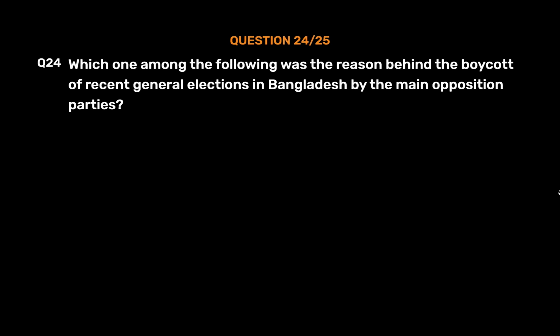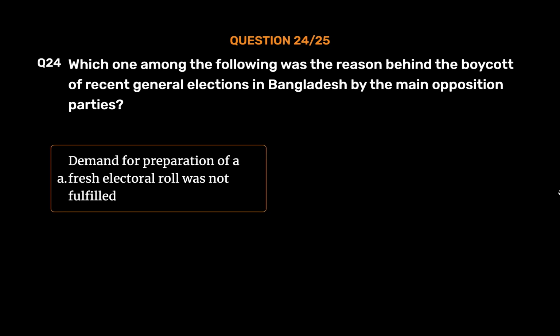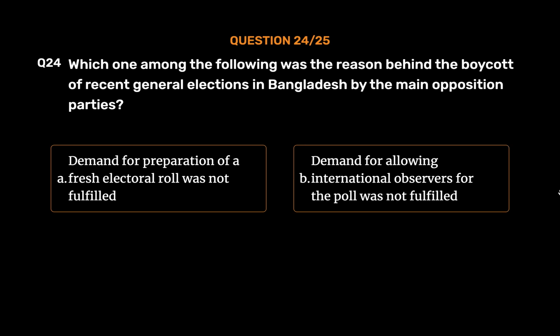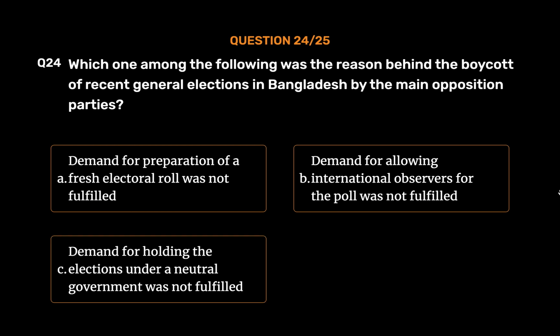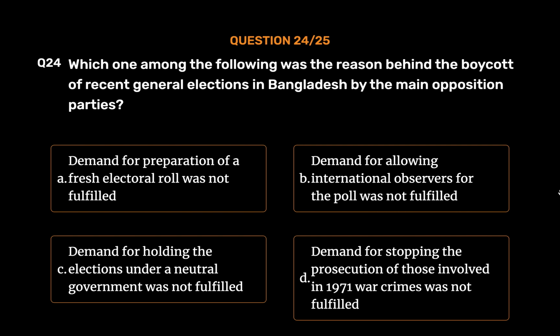Question number 24. Which one among the following was the reason behind the boycott of recent general elections in Bangladesh by the main opposition parties? Option A. Demand for preparation of a fresh electoral roll was not fulfilled. Option B. Demand for allowing international observers for the poll was not fulfilled. Option C. Demand for holding the elections under a neutral government was not fulfilled. Option D. Demand for stopping the prosecution of those involved in 1971 war crimes was not fulfilled. The correct answer is Option C. Demand for holding the elections under a neutral government was not fulfilled.